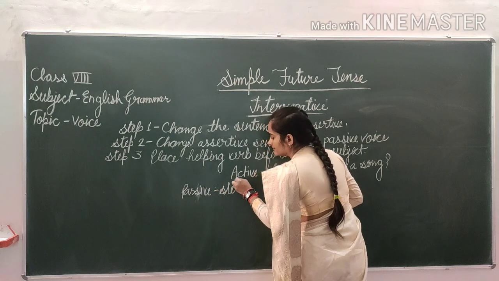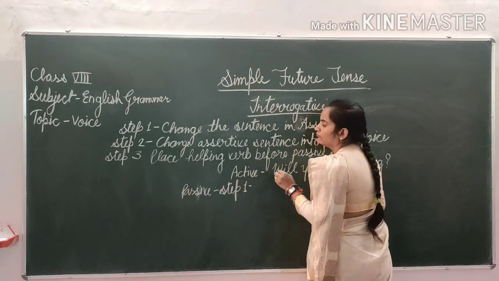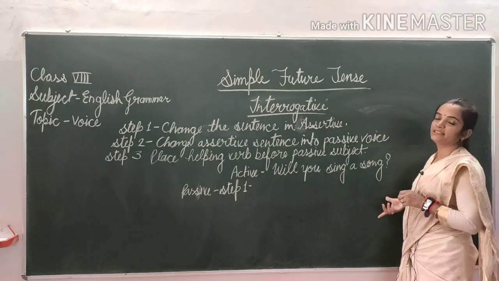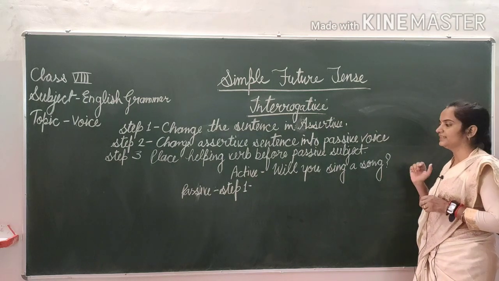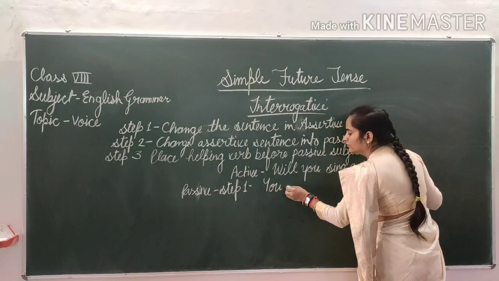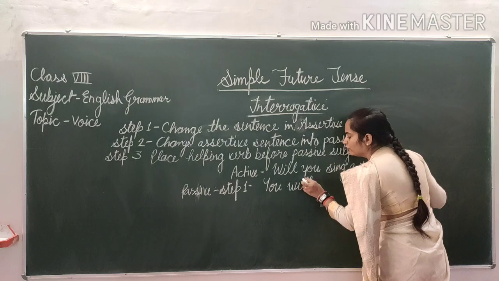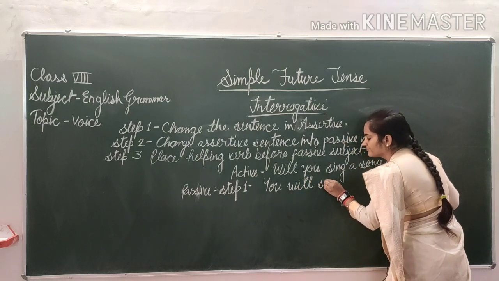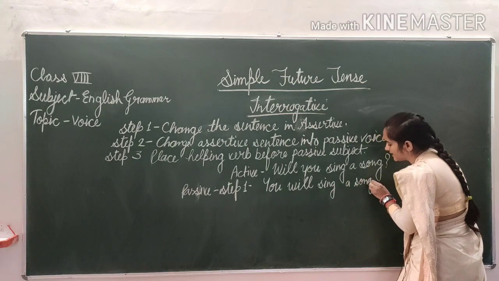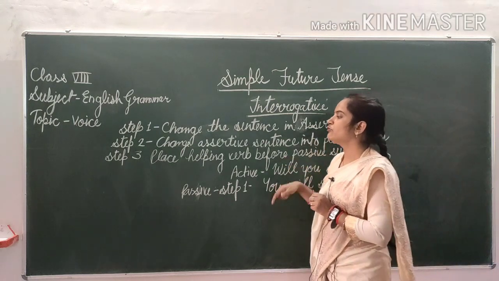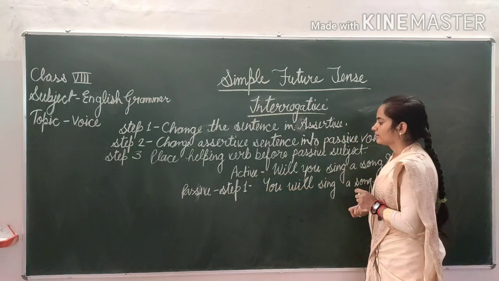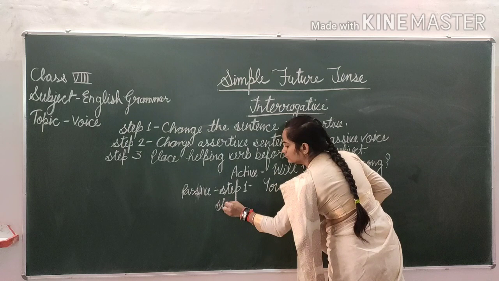Step 1. What is step 1? Change the sentence in assertive. Now we have to change this sentence in assertive, means simple sentence. Will you sing a song? So you will sing a song. Now we have completed step 1. Now step 2 is change assertive sentence into passive voice.